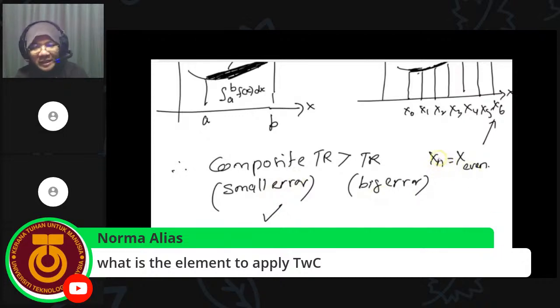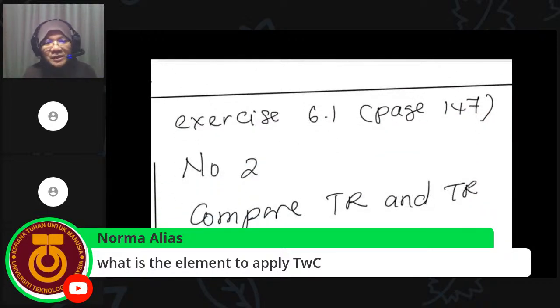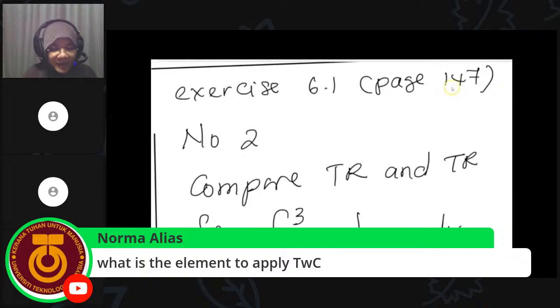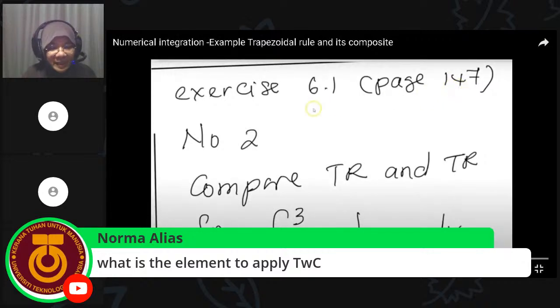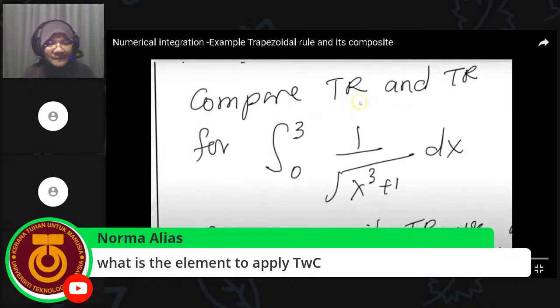So there is no even or odd for n. You can use any type of n, whether even or odd, because you just focus on the basic trapezoidal rule between A and B. The integral between A and B equals h divided by 2 times f(a) plus f(b). This is the basic one.